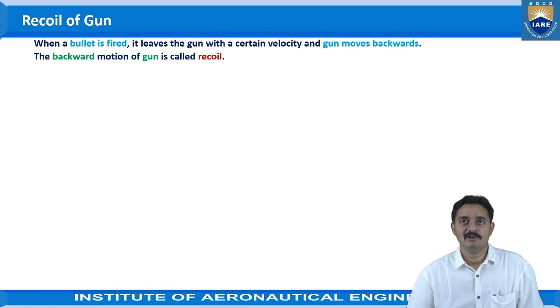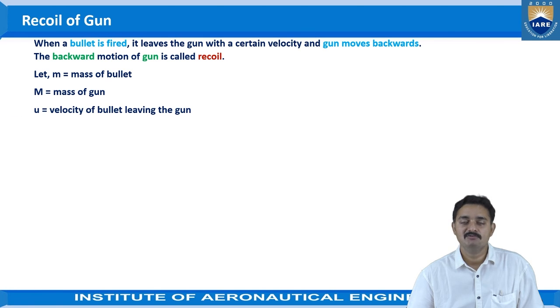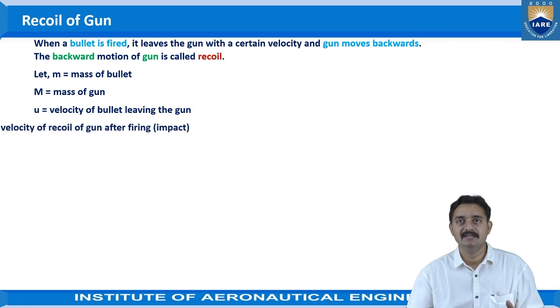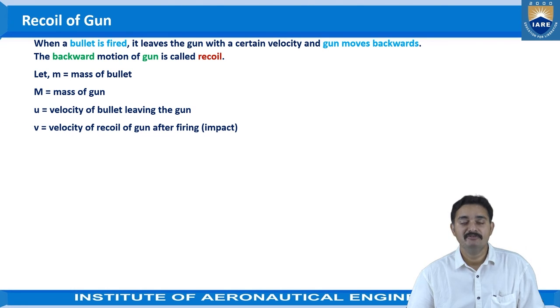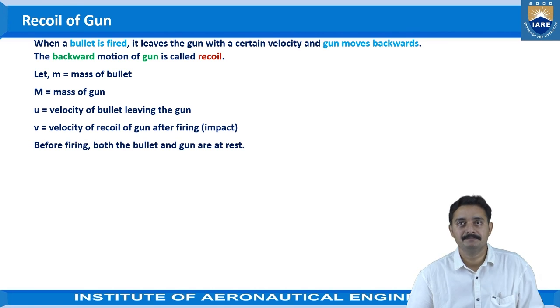Now coming to the recoil of a gun. When a bullet is fired, it leaves the gun with a certain velocity and the gun moves backwards. The backward motion of the gun is called recoil. For this recoil of the gun, we will derive an equation here. Let lowercase m be the mass of the bullet and uppercase M be the mass of the gun. u is the velocity of the bullet leaving the gun and v is the velocity of recoil of the gun after firing, that is, after impact.